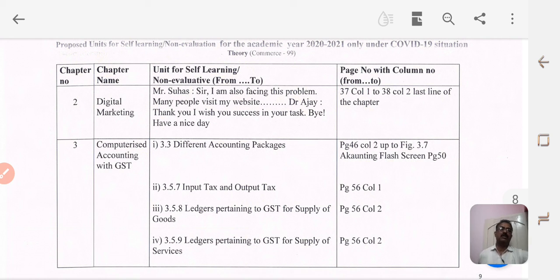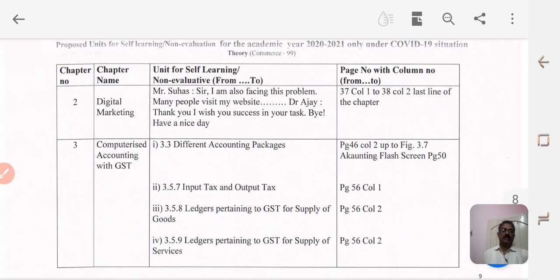has been mentioned here in the 4th column, which is from column number 1, page number 37 to column number 2, page number 38, which is the last line of the chapter. So make it clear that for lesson number 2, digital marketing, you are going to study the syllabus excluding column number 1, page number 37 to column number 2, page number 38.